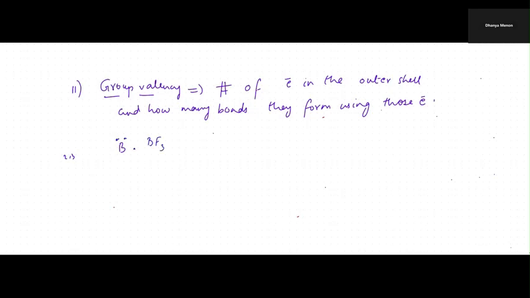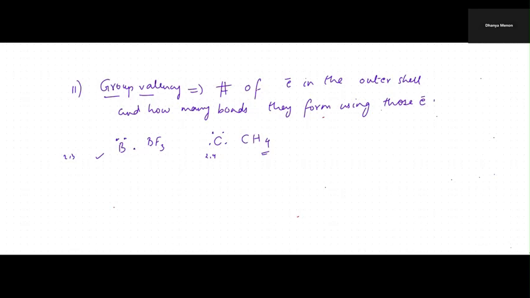Okay, so that means boron is matching. All the 3 electrons at the outermost shell are used up to form the bonds. So the question is which of the following cannot form compounds that match the group valency. So BF3 is okay for us. Second one is carbon. Carbon is 2, 4. That means 4 electrons in the outermost shell. So carbon forms compounds like methane. So all the 4 electrons are used up to form the bonds.